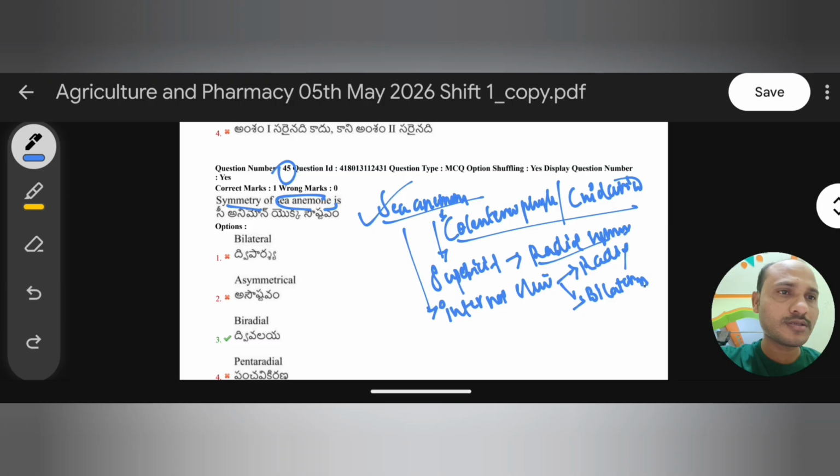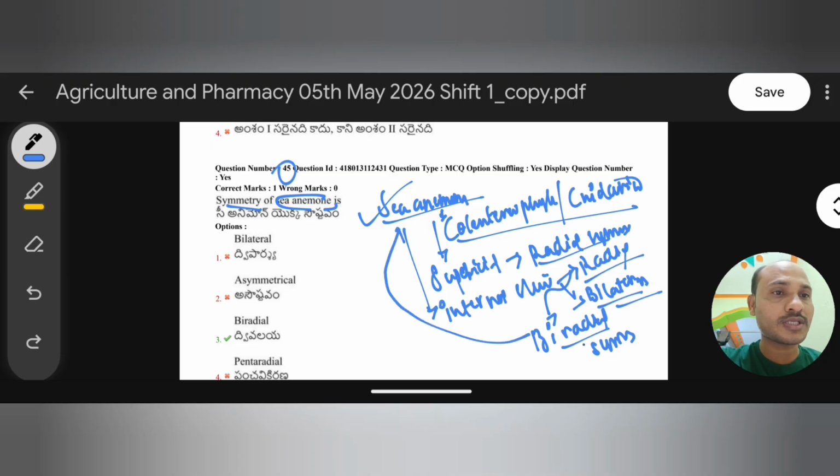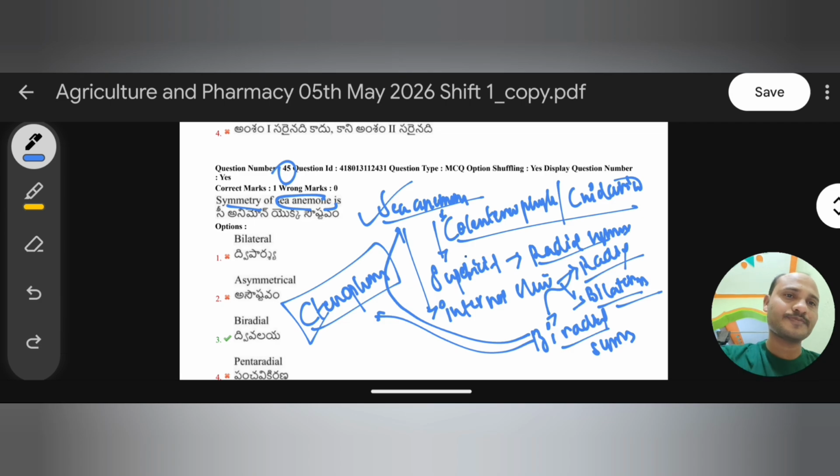This combination is called biradial symmetry, so biradial symmetry is the best example for sea anemones. It is also seen in phylum Ctenophora. So the right answer is biradial symmetry.